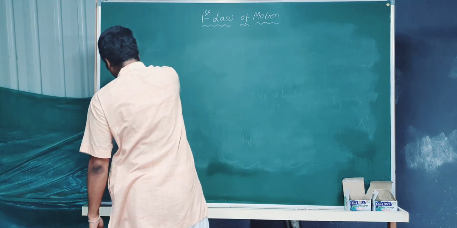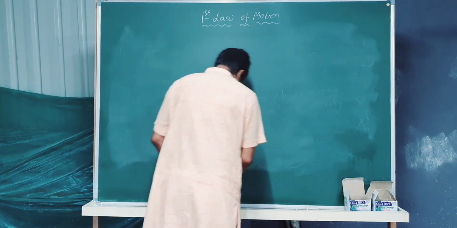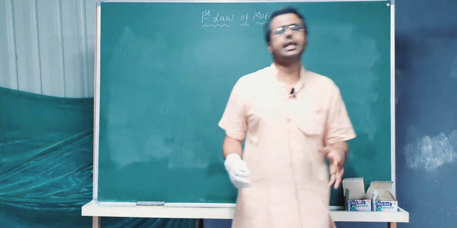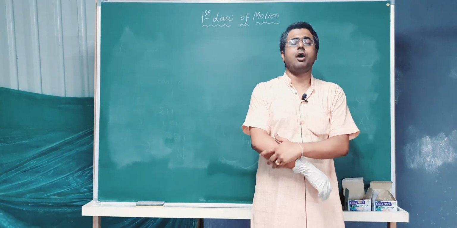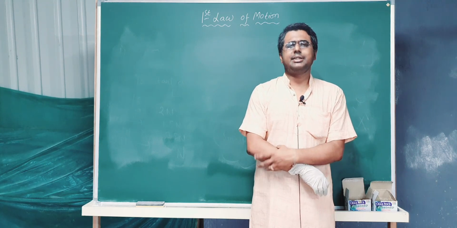So if there is no friction, no extra force is required to keep a body moving with constant velocity. Clear? Now this was said by Galileo, and we can recall this as Galileo's law of inertia. Please write down the law.